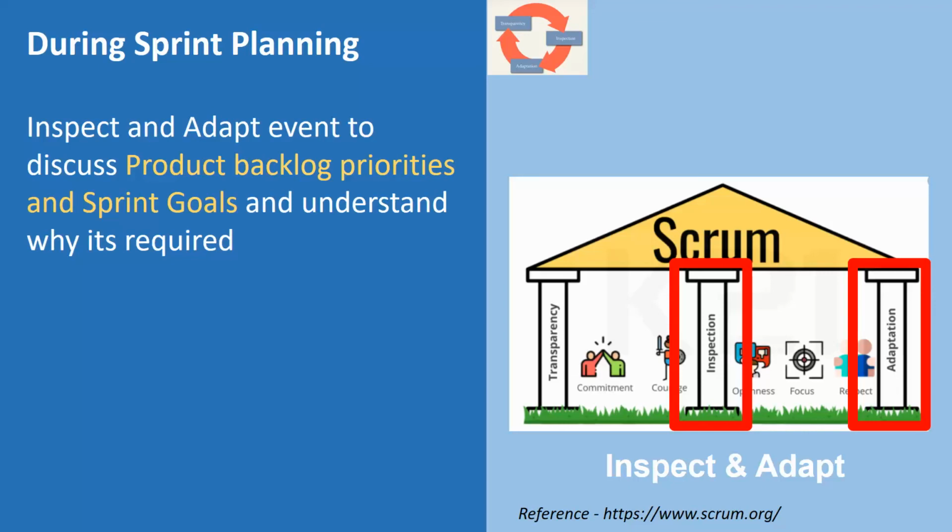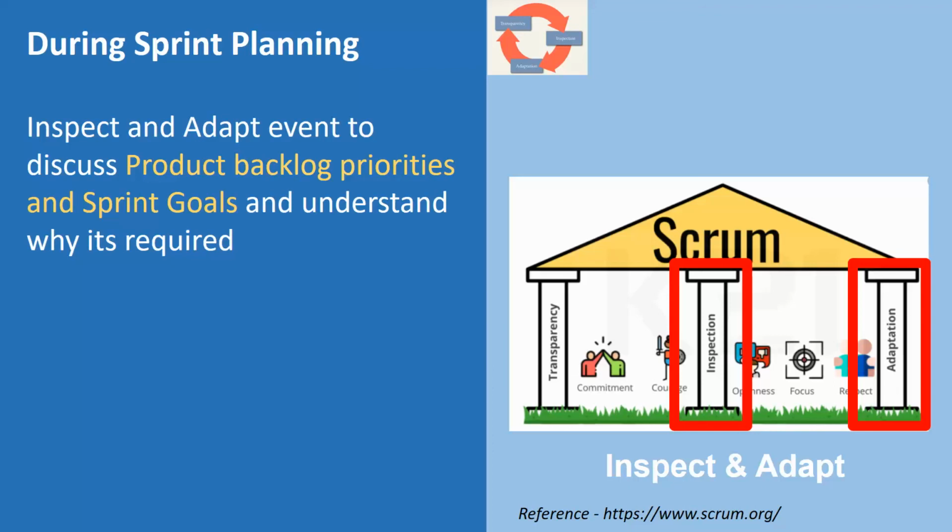The Scrum team inspects the product backlog and its priorities to see whether it makes sense. Through that inspection, they adapt and decide what the sprint goal could be that maximizes value at the end of the sprint.